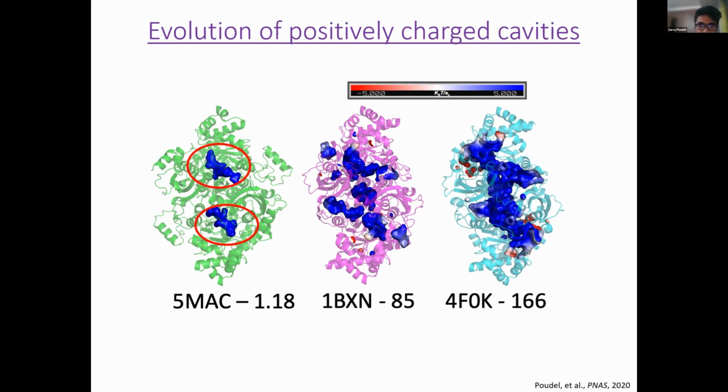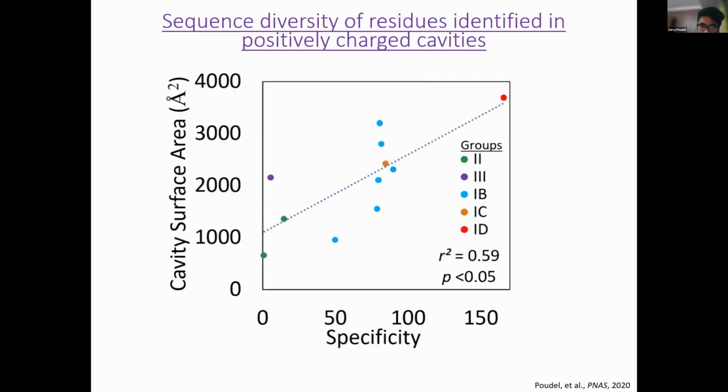So we see this from only these 3 structures, right? But looking at the 2003, we had roughly 10 to 11 structures. So are these really correlated? Shown here is a correlation plot. Again, the x-axis is specificity, and on the y-axis I'm looking at the surface area of the cavity. What we see is a really strong correlation of 0.6, meaning it's explaining 60% of the variance. Basically, if you move from the lowest specificity to the highest specificity, the volume increases.